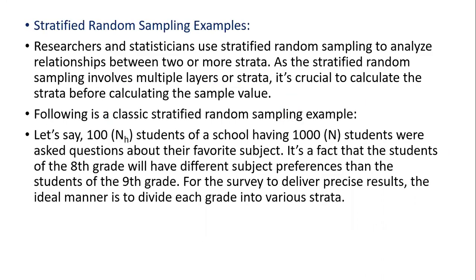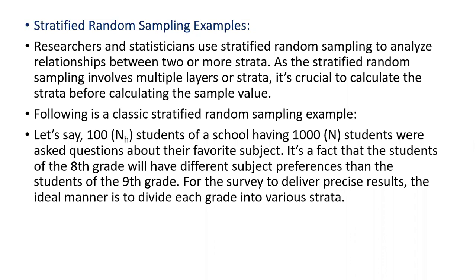Now, a stratified random sampling example. Researchers and statisticians use stratified random sampling to analyze the relationship between two or more strata. As stratified random sampling involves multiple layers or strata, it's crucial to determine the strata before calculating the sample value. How many strata, whether 4 or 6. And then in those strata, we have to decide how much proportion we are going to give. That we have already seen in two different types. Either we can go with proportionate or disproportionate.